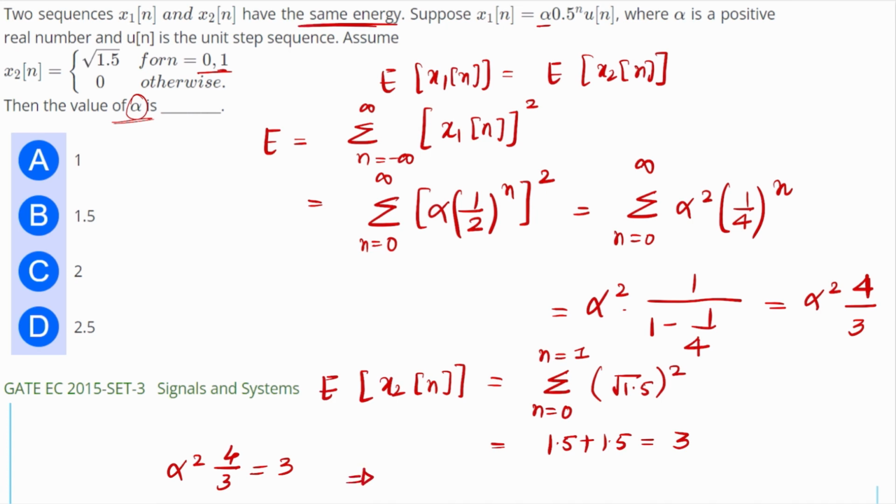So alpha square will be equal to 9 by 4, and here I can say that alpha will be equal to 1.5. So option B will be your correct option.